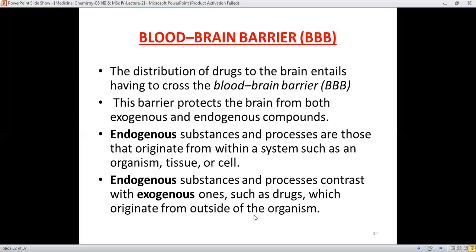It means that the endogenous and exogenic compounds shouldn't cross the blood brain barrier. It means that the brain must be protected from these compounds.